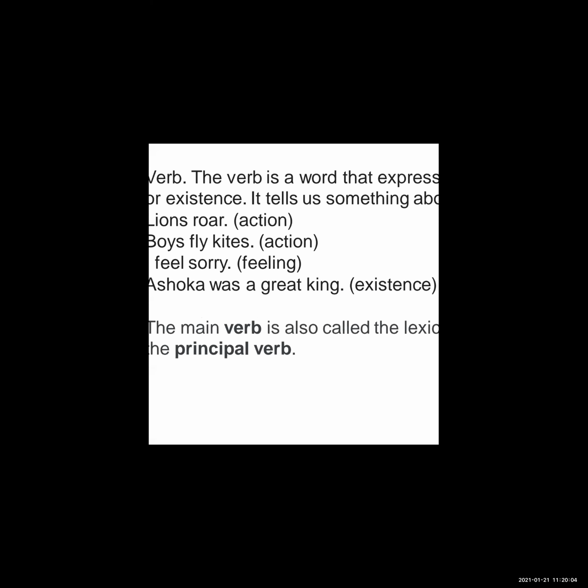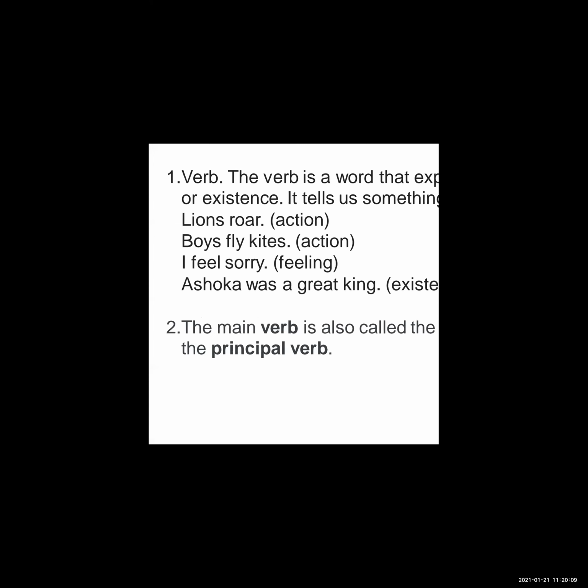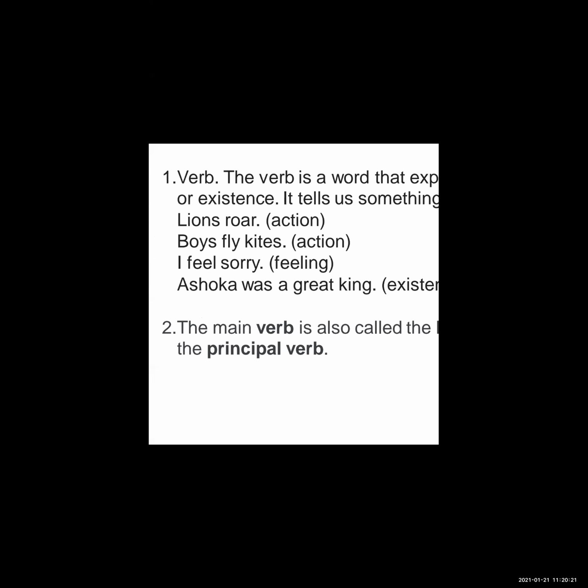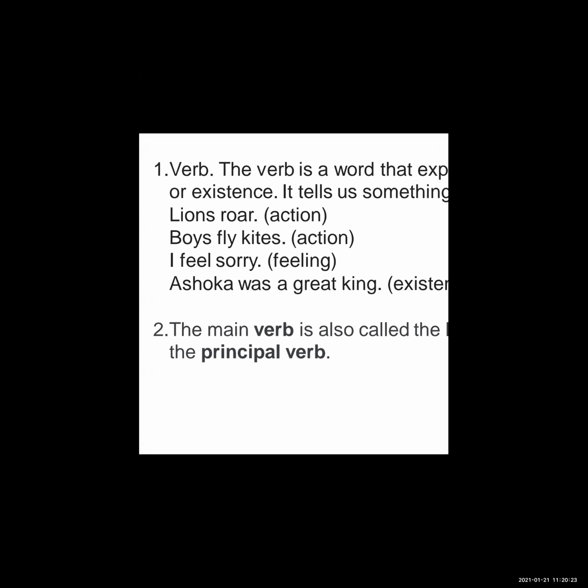When there is an action, how the action is going. So see here examples. Lion, roar. Which action is going here? Roaring. Who is roaring? Lion. So the verb is telling about the subject. Lion is the subject and roar is the verb. So this roaring action is telling about the lion.